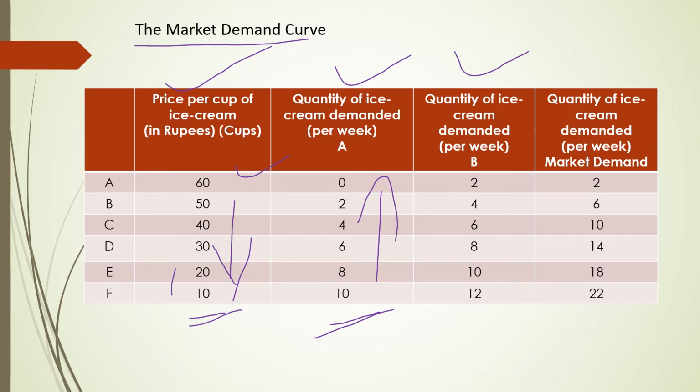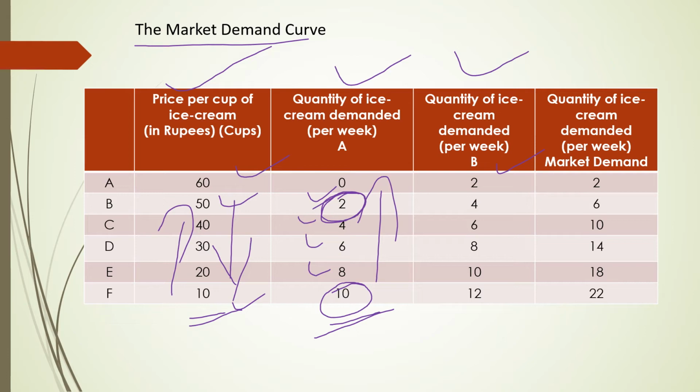When the price of the product increases, you can observe demand for ice cream is decreasing. That means when it becomes 50 rupees, when it becomes costlier, demand decreases. That means when he was able to buy 10 cups at 10 rupees, now he is buying only 2 cups at 50 rupees. In a similar manner, you can see consumer B.